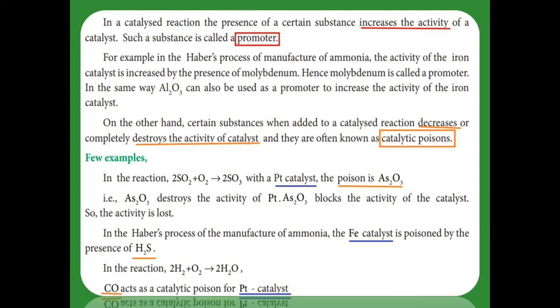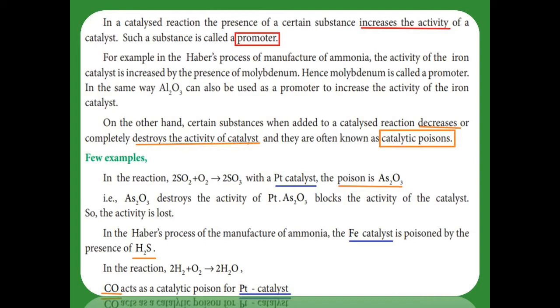For example, in the Haber process, the iron is a catalyst, we know very well. What is the function of iron? It increases the rate of the reaction. So that activity is increased by molybdenum. So molybdenum is used to increase the activity of iron. So molybdenum is called a promoter. And then aluminum oxide is also used as a promoter for the iron catalyst. It also increases the activity of iron.